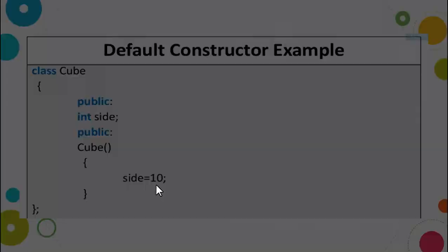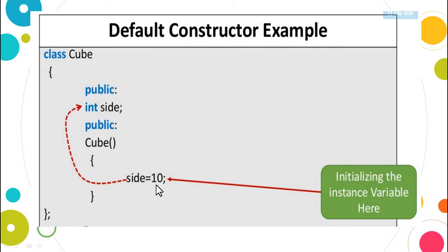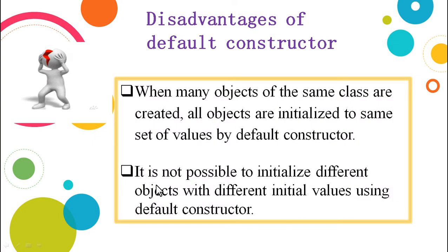We'll move ahead and see the constructor defined inside the class, the example we have seen, and how the initialization will affect it, that is, the value will be given to side in the integer declaration.